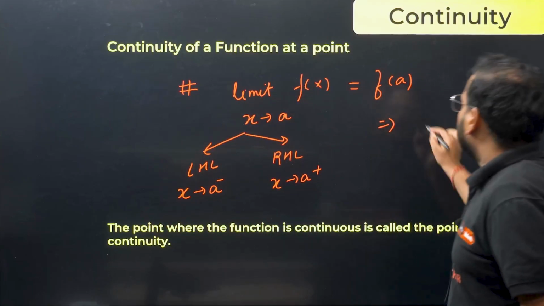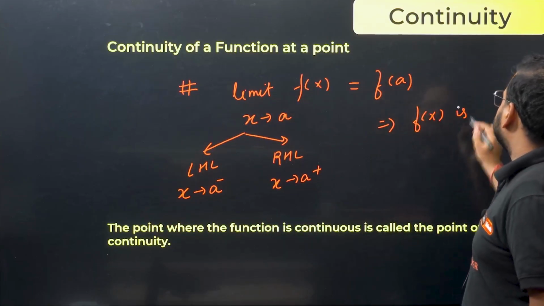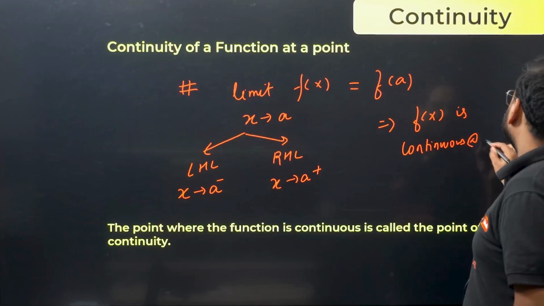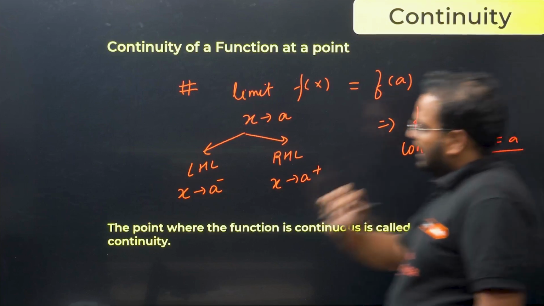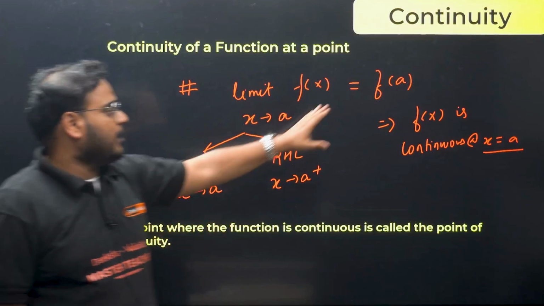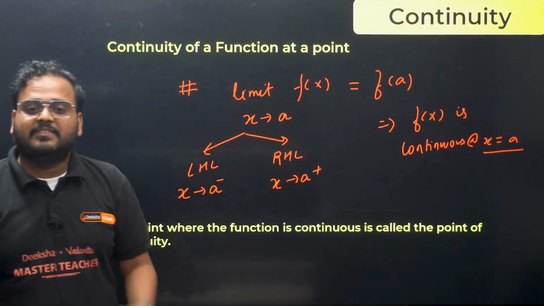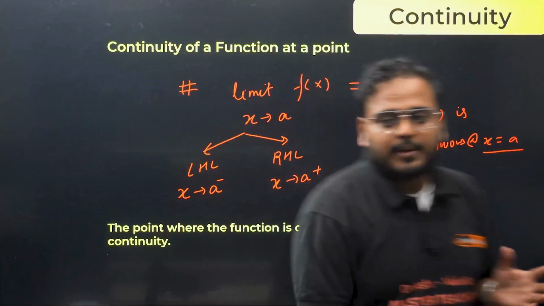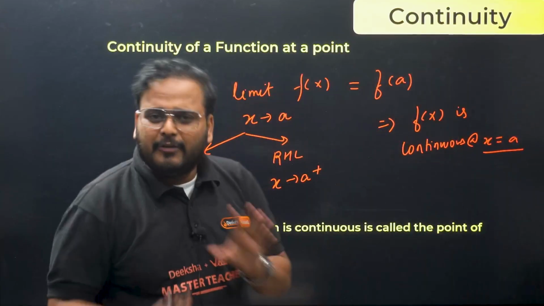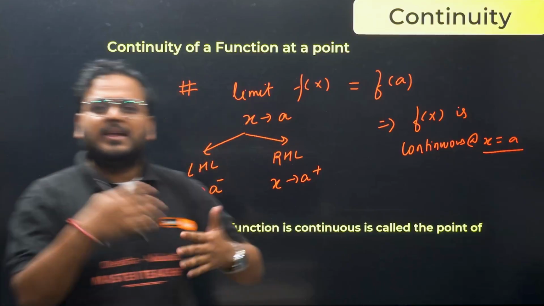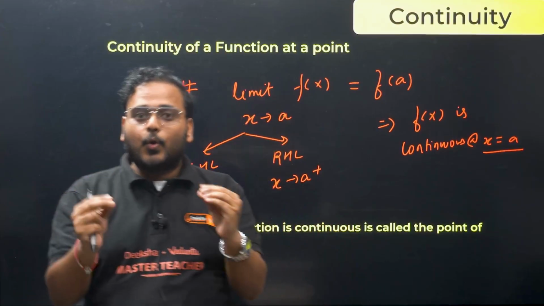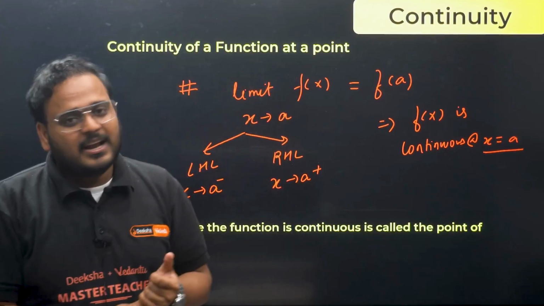It implies that f(x) is continuous at x equals a. It means when the LHL and RHL are equal and they're equal to the function value at a, this whole thing means that the given function is continuous. Is that clear? The point where the function is continuous is called the point of continuity. Very simple. We'll not try to complicate the concepts. We'll try to learn and summarize in the simplest way possible. That's our goal in this session of rapid revision, continuity and differentiability.